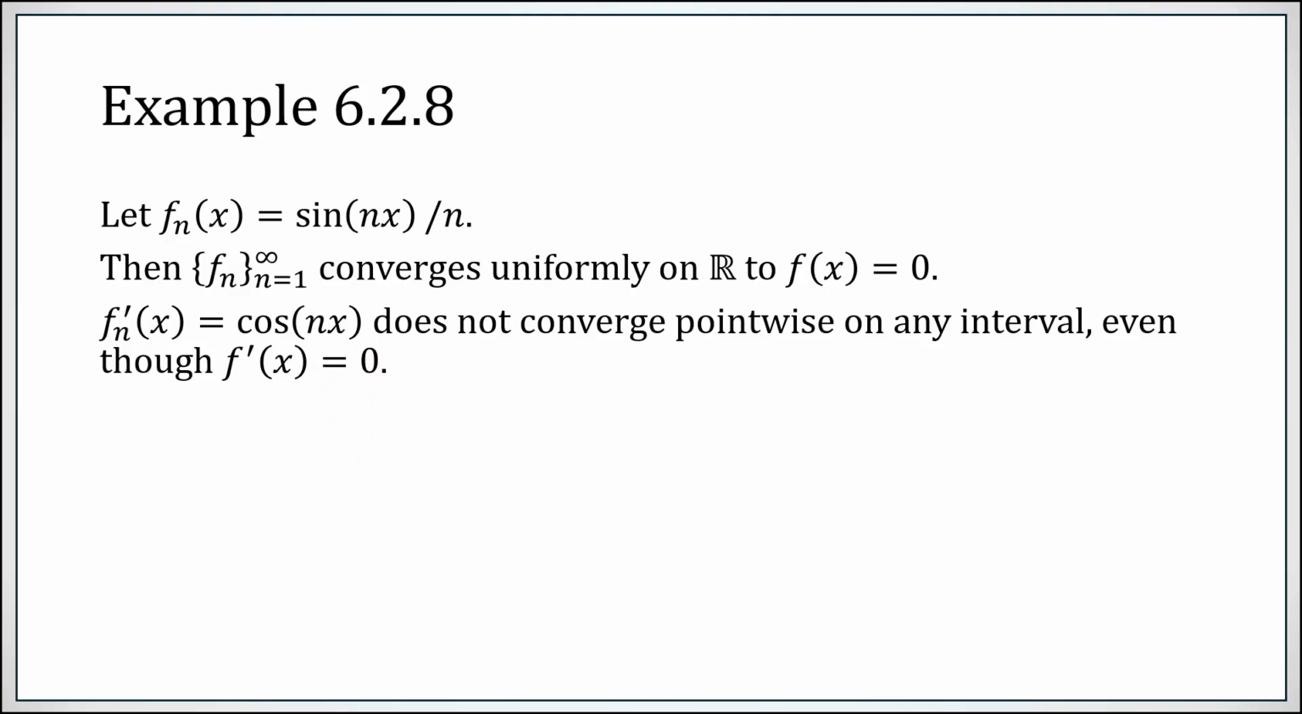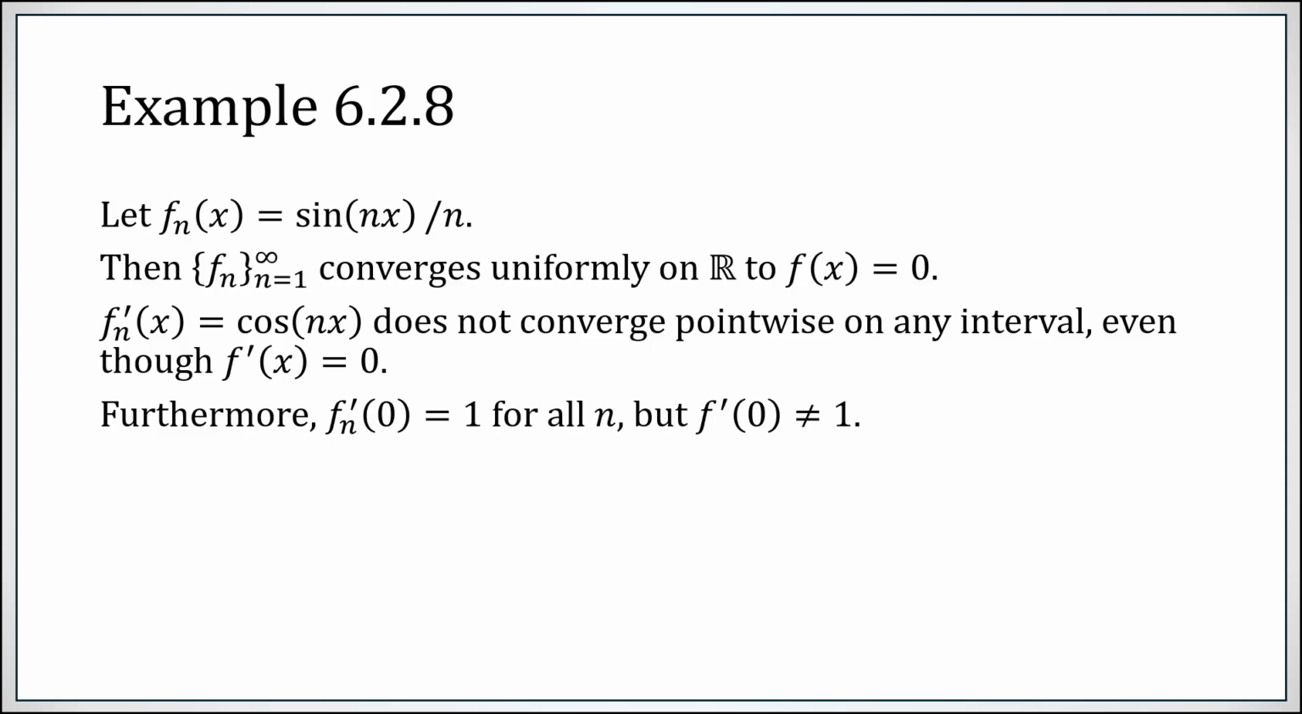and down to minus 1 with higher and higher frequency that is not converging pointwise on any interval, even though the derivative of that limit function was 0. What I mean is the limit function f was 0, its derivative is 0, but the function's derivatives are not converging to 0.